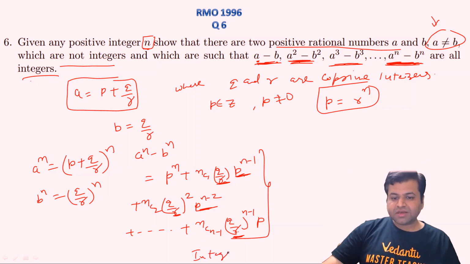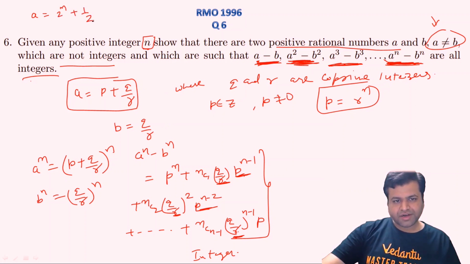I hope this is clear, right? And in the expansion of all these things, they will simply be integers because A power n minus B power n is coming to be an integer, right? So for example, let's assume A to be equal to, let's take, 2 power n plus half, right?